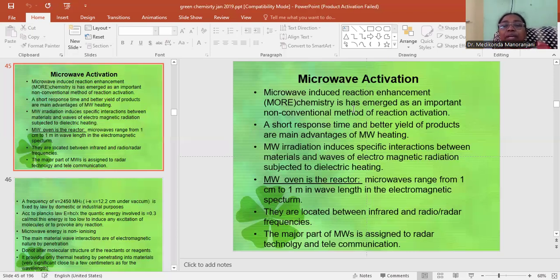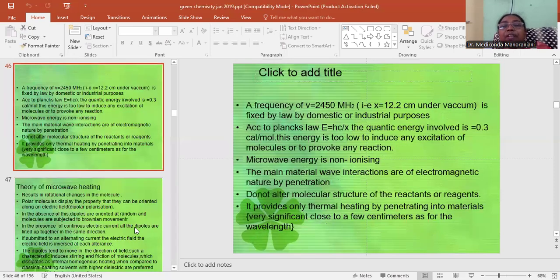In this, microwave oven is considered as the reactor. Microwaves range from 1 centimeter to 1 meter in wavelength in the electromagnetic spectrum. They are located between infrared and radio radar frequencies. Major part of the microwaves is assigned to radar technology and telecommunications. A frequency of 2450 megahertz, that is equal to 12.2 centimeters under vacuum, is fixed by law for domestic or